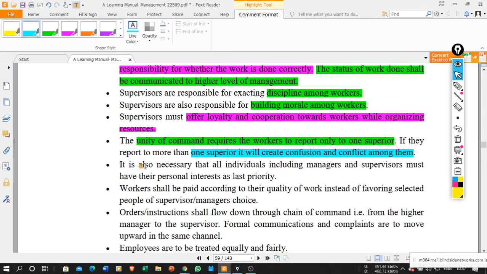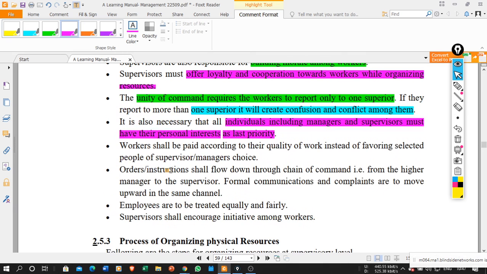Next, it is also necessary that all individuals, including managers and supervisors, must keep their personal interest at last priority. This is very important. When you are working in an organization, your individual interest should be at the last priority. The first priority is given to the organization goal, and whatever your personal interest may be, that is at the last priority.